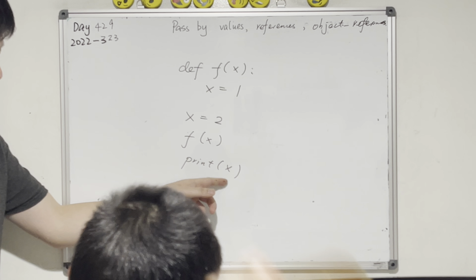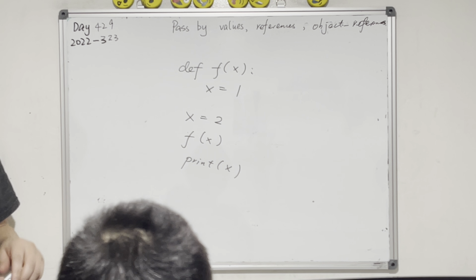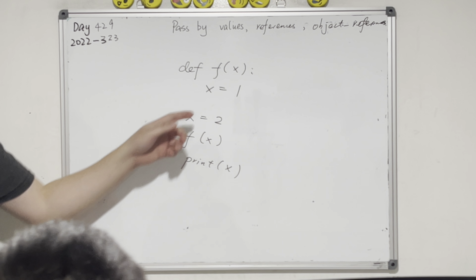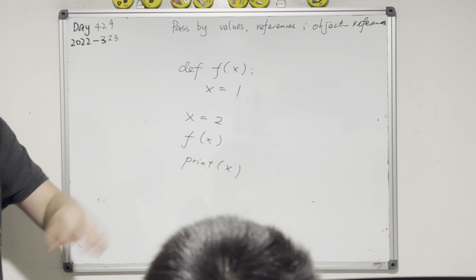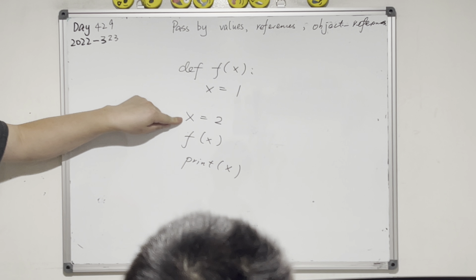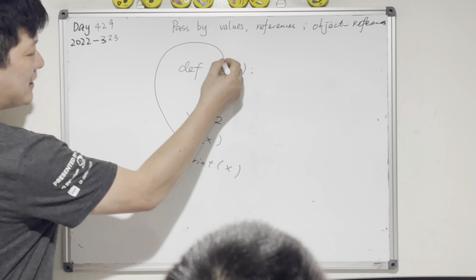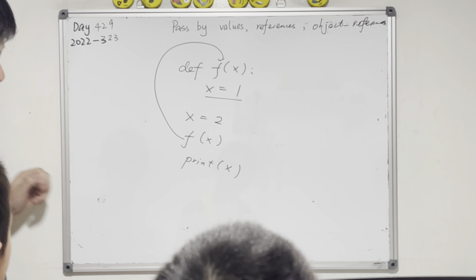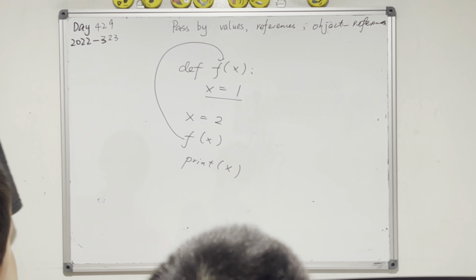Ryan, what's the result, Ryan? What's the result? Guess. 2. Your guess is 2. Look, I have defined the variable 2, but I call f(x). Inside you change x equals 1. I print the x. So what happened?